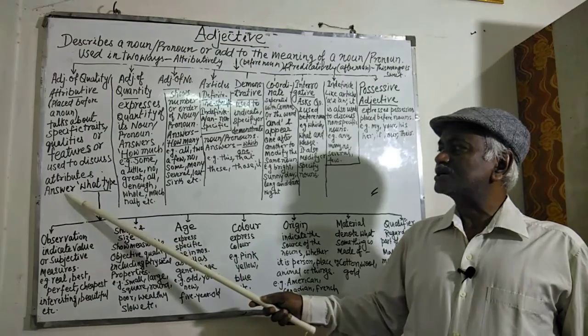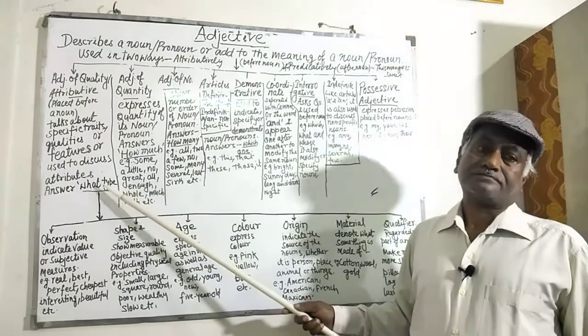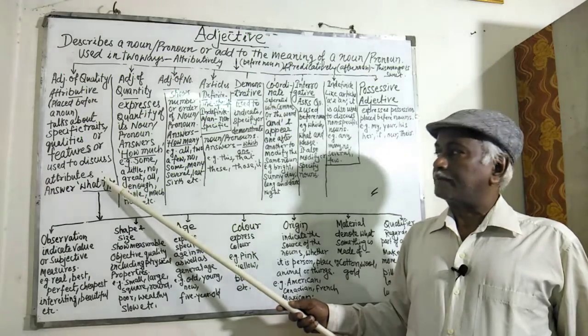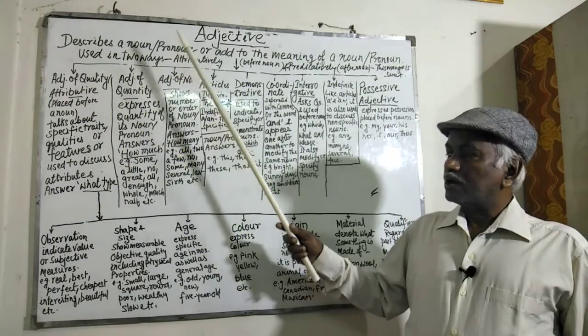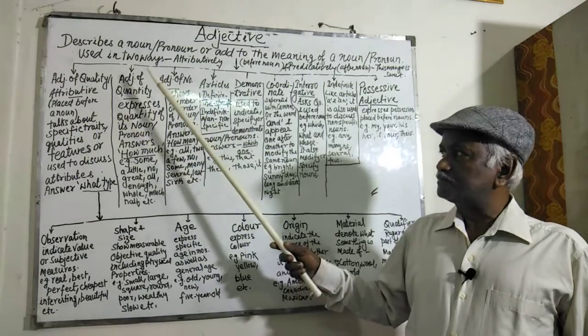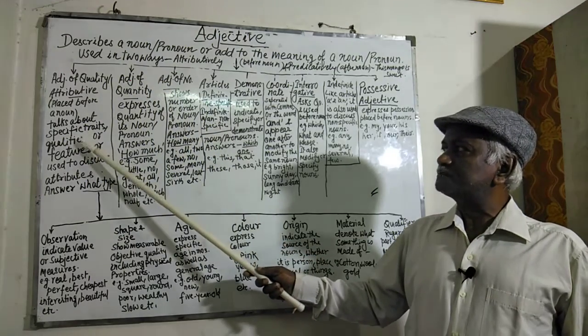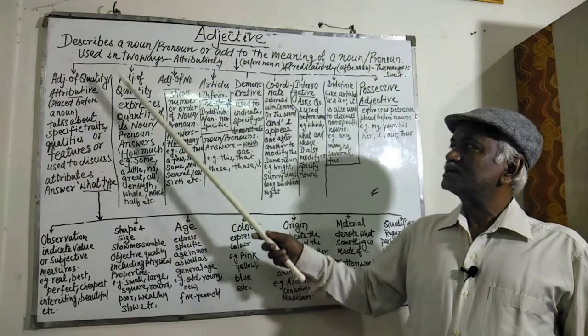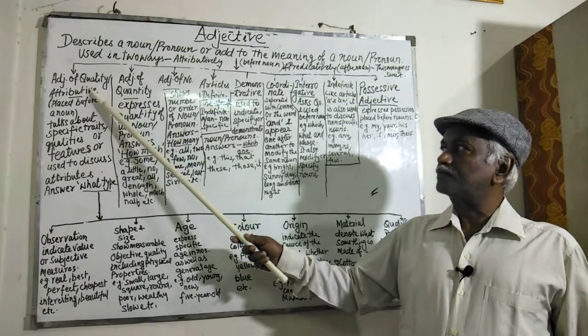That means it answers the question what type. So, an adjective which is used to specify traits, qualities, or features is called an adjective of quality.